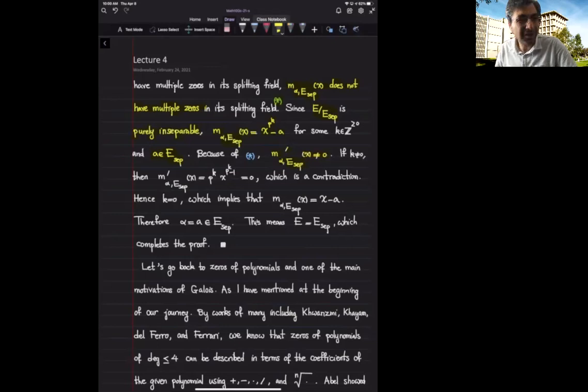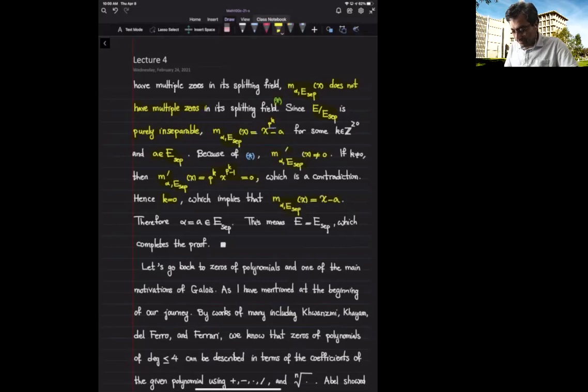Now, if k is not 0, then the power is not 1, so it's a multiple of p, in which case the derivative of this polynomial is automatically 0, which is a contradiction. Therefore, k should be 0, which means the degree of the minimal polynomial is 1.